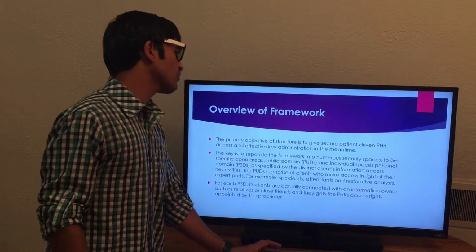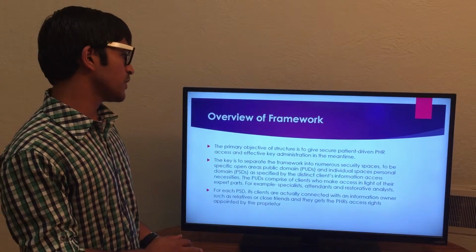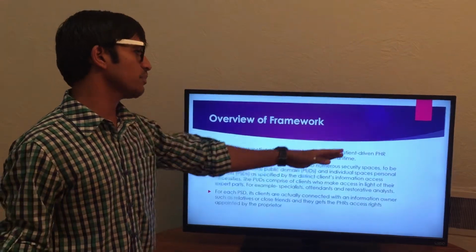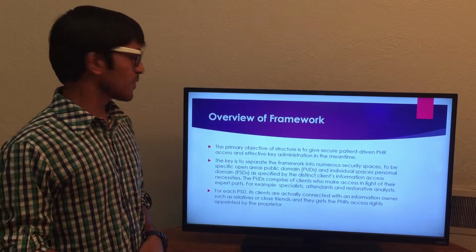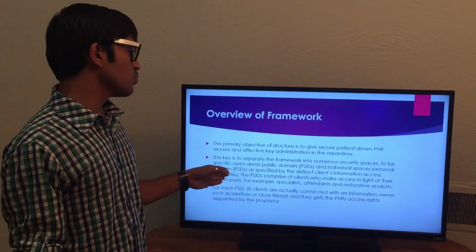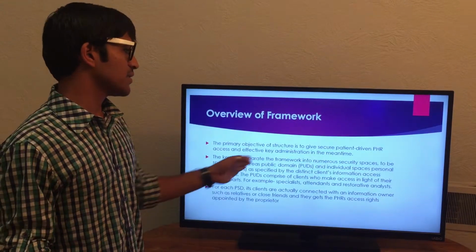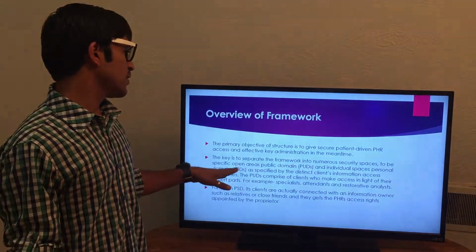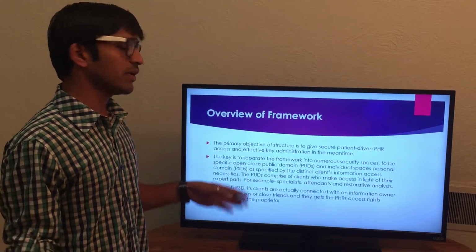Now, the overview of this framework is that the primary objective of the structure is to give secure patient-driven PHR access and effective key administration. The key is given to the system to separate the two spaces, the public domain and the personal domain.